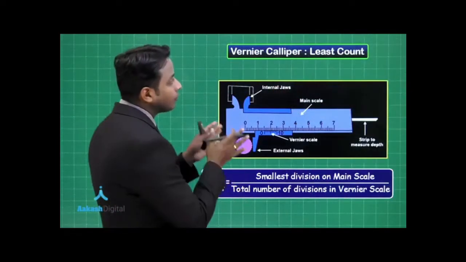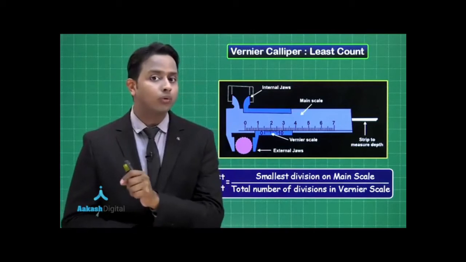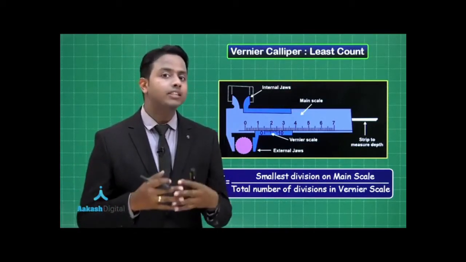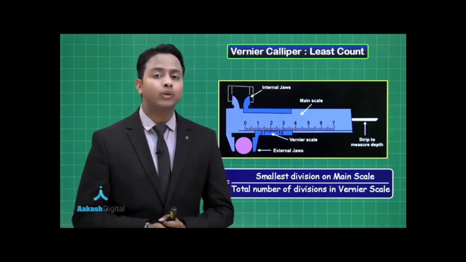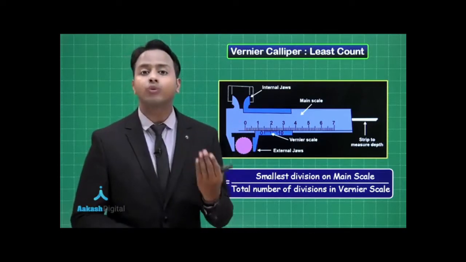Now the physical quantity that makes it different from the ruler is its least count. What is the least count? Least count is that minimum length that a device can measure. So in the case of ruler, if you remember, the minimum length that we can measure is actually 1 millimeter. Here we have an extra advantage to that.